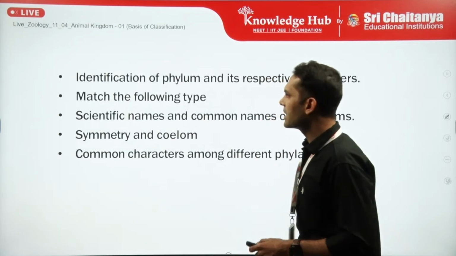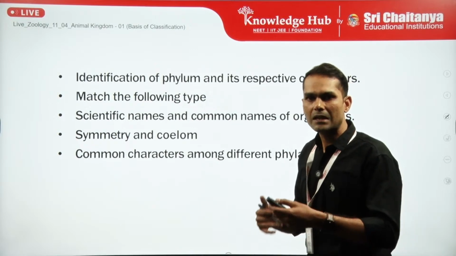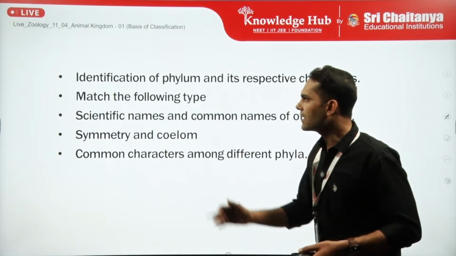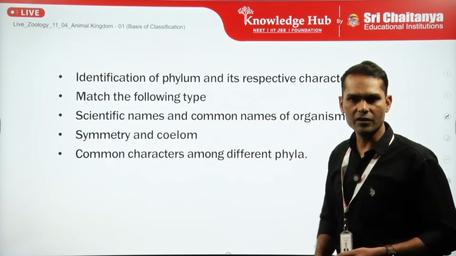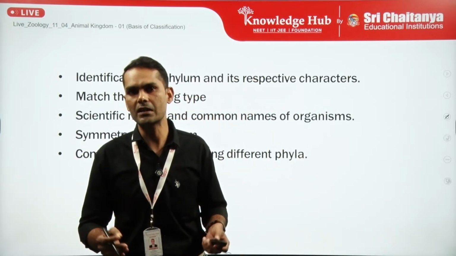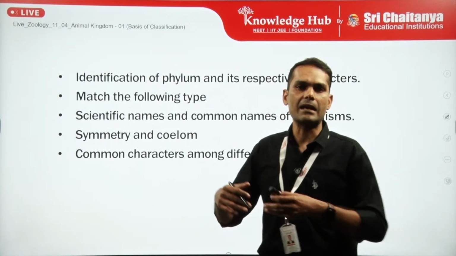So starting with this session, the type of questions we can expect from this chapter is identification of phylum and its respective characteristics. Every phylum has some special characteristics, its own qualities, its own characteristic cells.